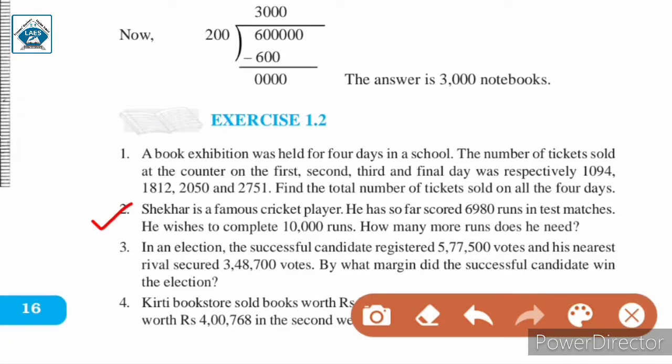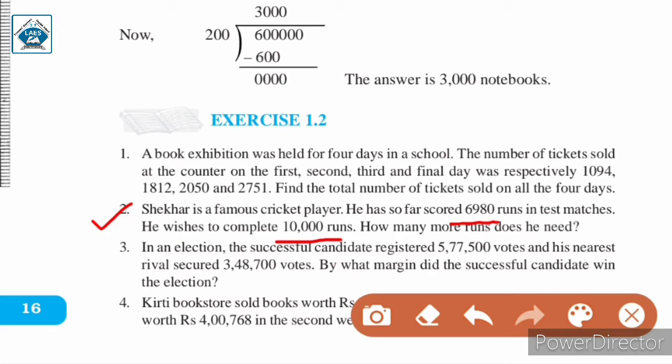Question number 2. Shekhar is a famous cricket player. He has so far scored 6,980 runs in the test matches. He wishes to complete 10,000 runs. How many more runs does he need? Now in this question, the famous cricket player Shekhar has scored 6,980 runs in test matches and he wants to complete 10,000 runs. So we are asked how many more runs does he need to complete 10,000 runs.